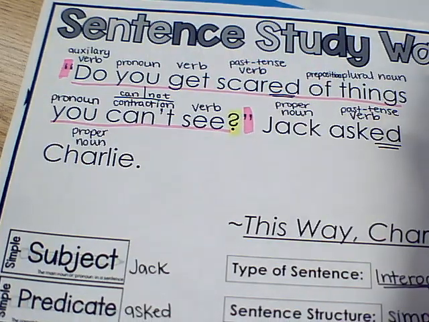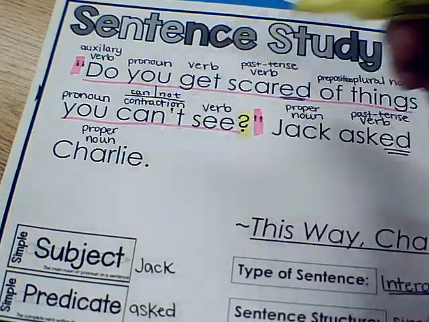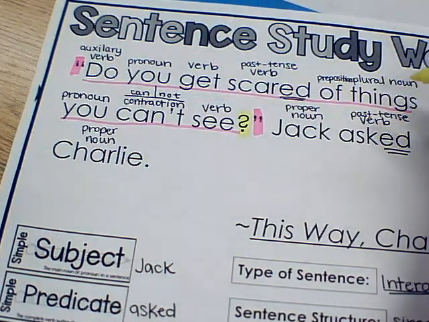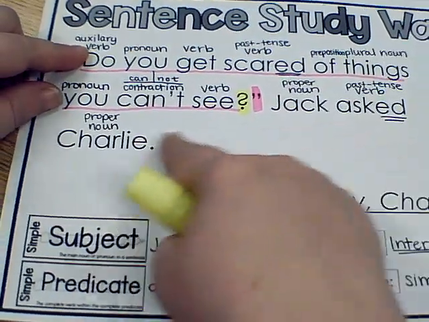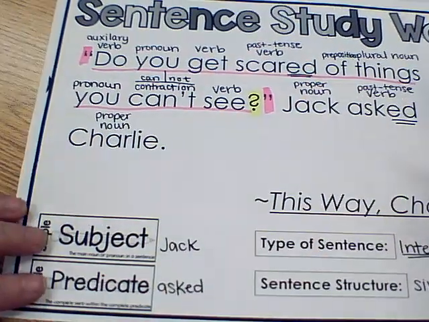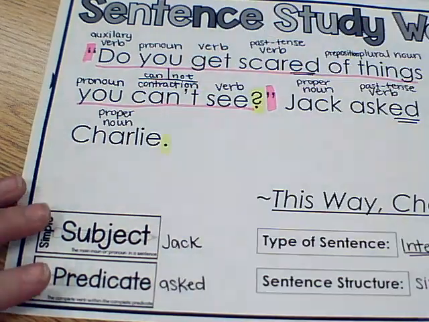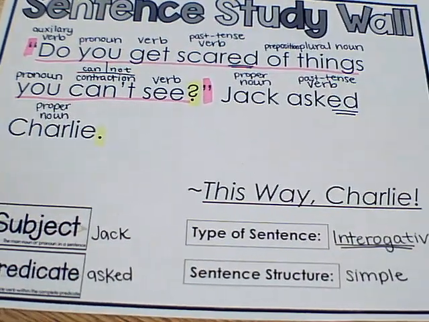We would not put the question mark at the end over here. "Do you get scared of things you can't see?" Jack asked Charlie. If you put the question mark down here, then you would have to change the way that you're saying it, and that doesn't make any sense at all. So the question mark belongs with the quote, but we still need to make sure that this is ended too. So we need to have a period at the end of the sentence as well. All right, there you go, guys.